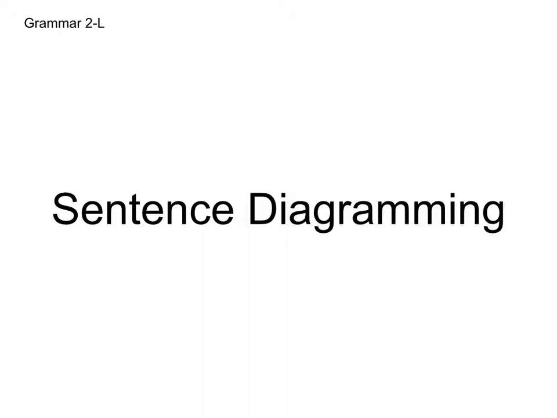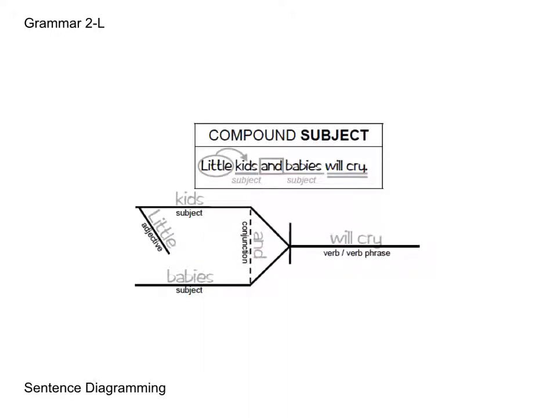Now we're going to go over sentence diagramming. In this sentence diagramming, we're going over compound subjects with adjectives. Here we can see we have the subject kids and babies. We are connecting those by the conjunction and in our little triangular pattern. Then you can see that we have our adjective connected to the noun that it is describing. So little is connected to kids. Then we have our verb after the vertical line and after the subject.